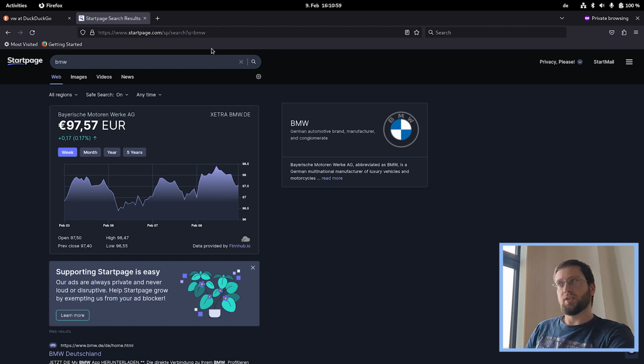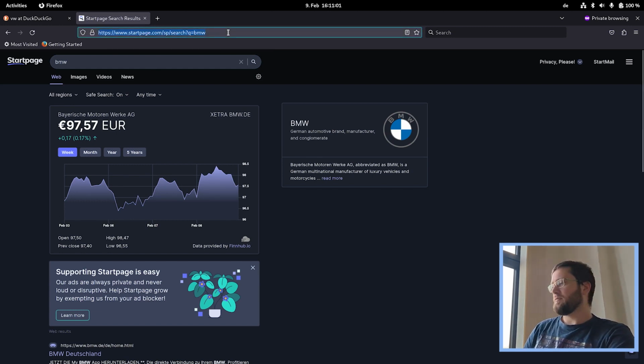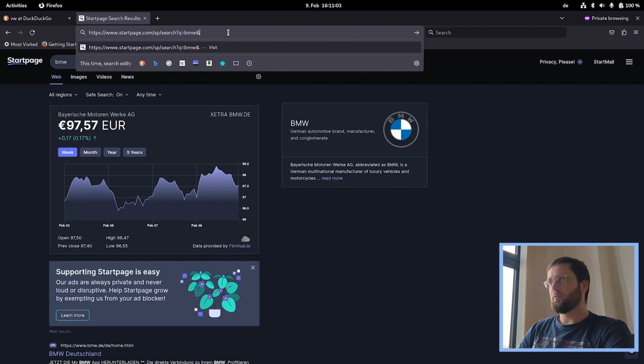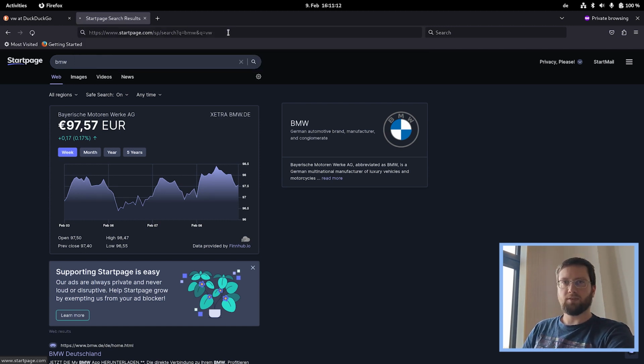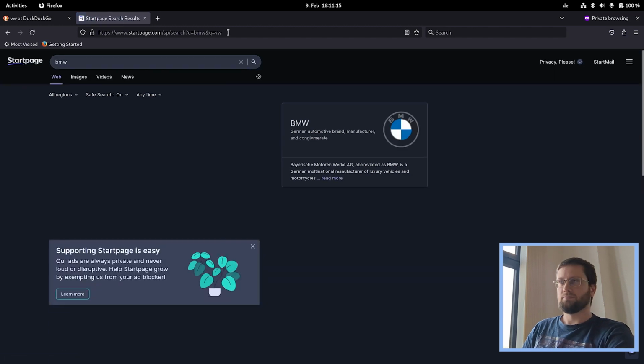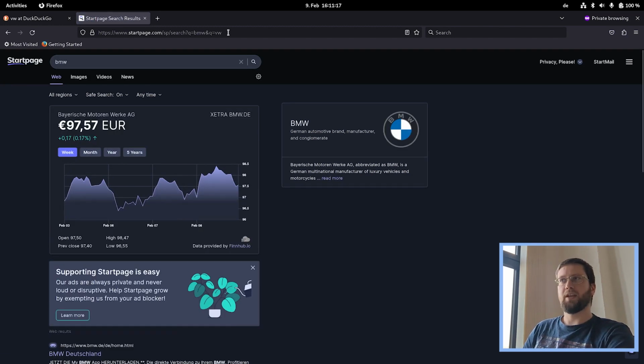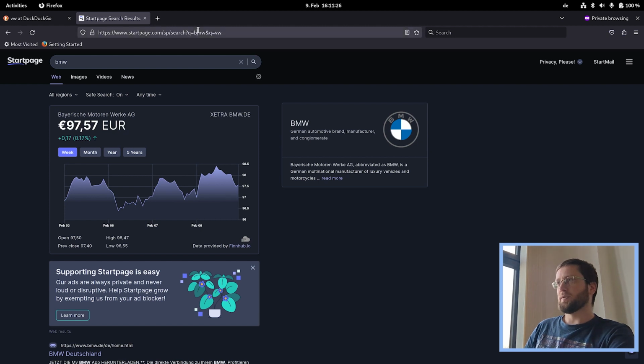And here we go. Just search for BMW, and we would like to see how it behaves if we supply this parameter twice. Again, just as with DuckDuckGo, first one is BMW, last one is VW. Let's search for this and see what happens. Ooh, there we go. It shows us results for BMW. Now that's different behavior from how DuckDuckGo behaved, right? And what's also noteworthy is it did not change what you see in the URL. We'll come back to that later.